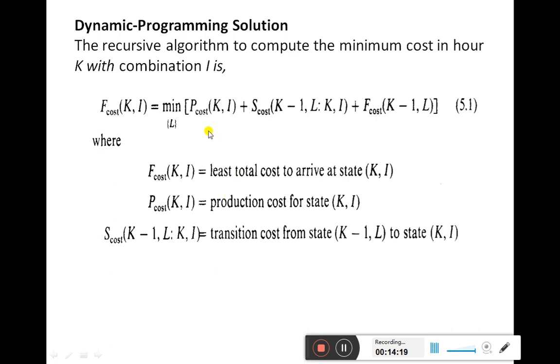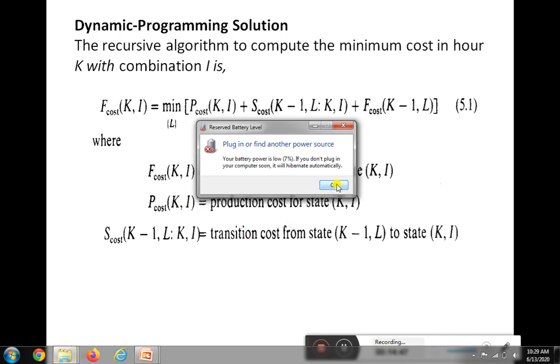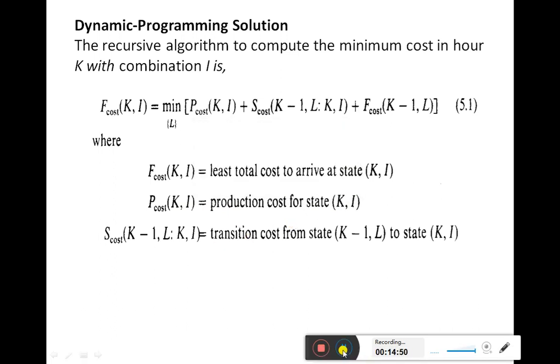Now what are these terms in the equation? We can see F cost K comma I. F cost K comma I is nothing but the least total cost to arrive at a state K comma I, which we represent as F cost K comma I. Then what is P cost K comma I? It is nothing but the production cost for a state K comma I. Then S cost K minus 1 comma L as to K comma I.